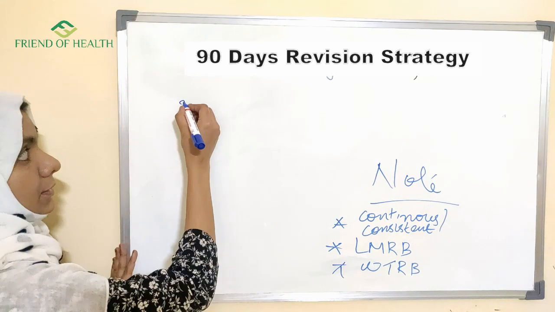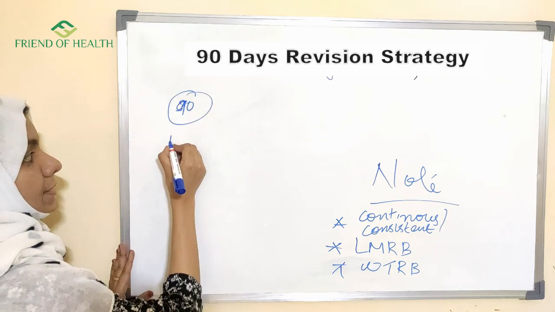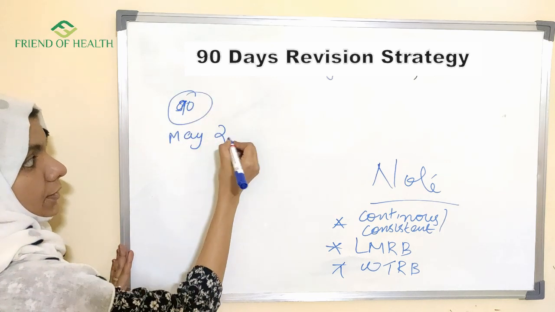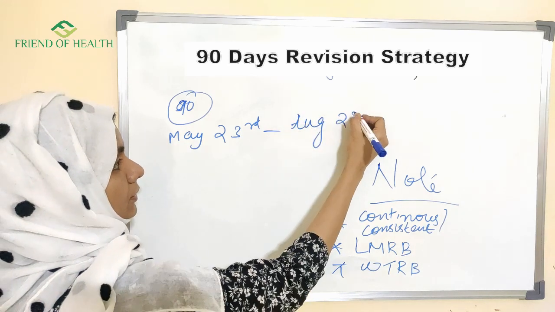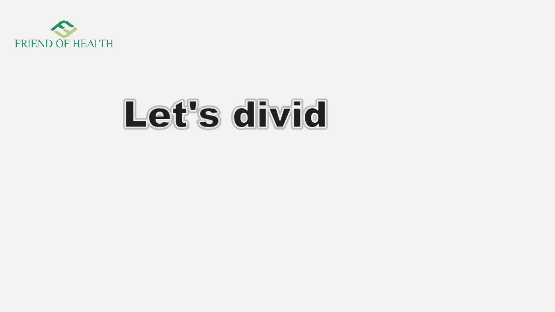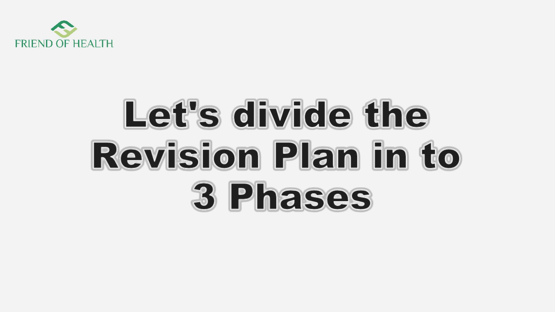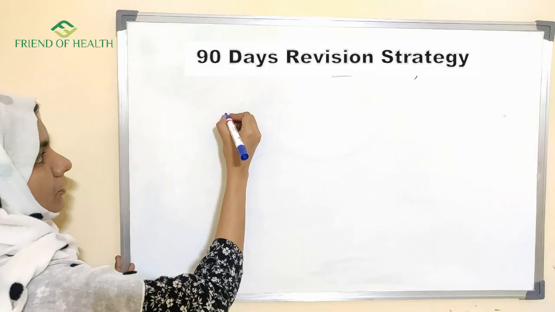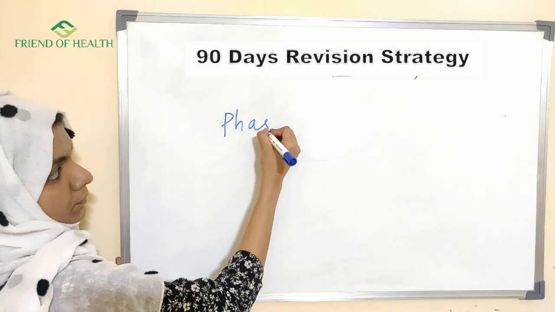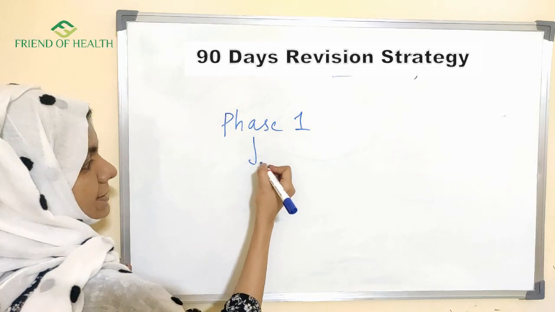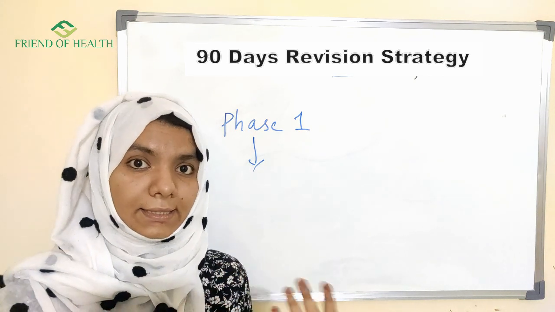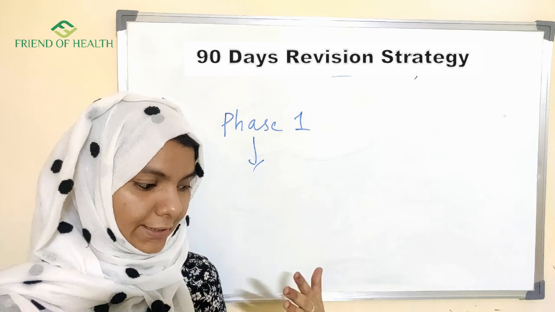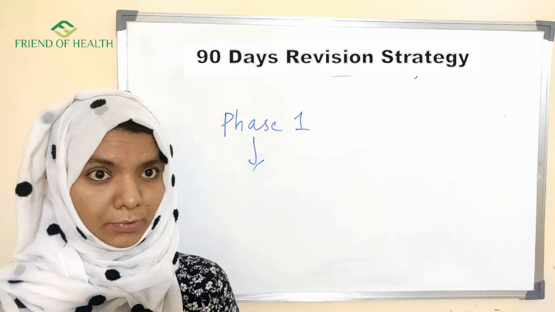As I told, this is a 90 days plan. Let's start from May 23rd, and it ends at August 23rd. So in phase 1, we are categorizing the subjects according to their weightage, or we can divide them into most important subjects and less important subjects.